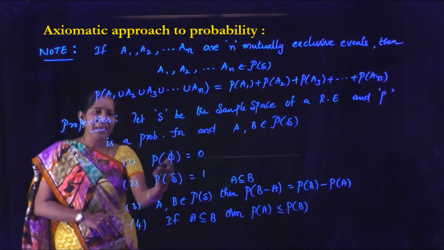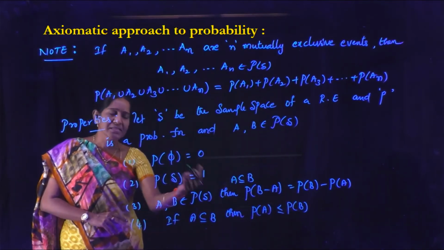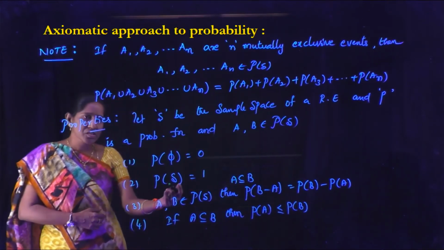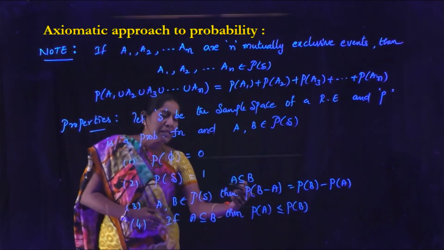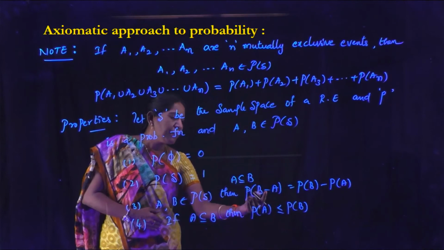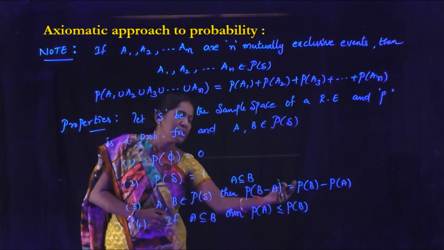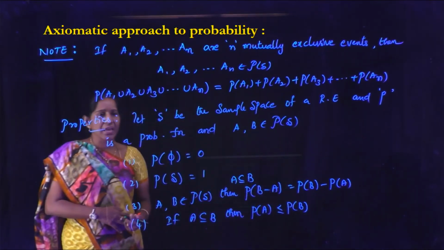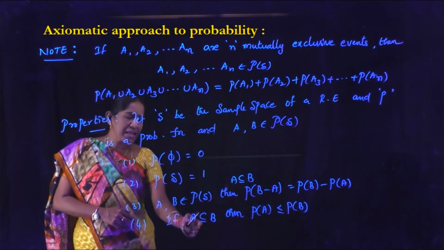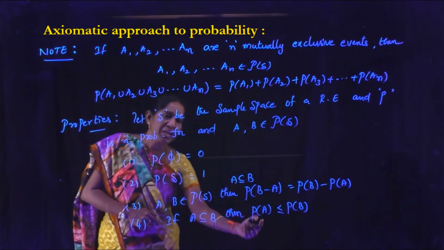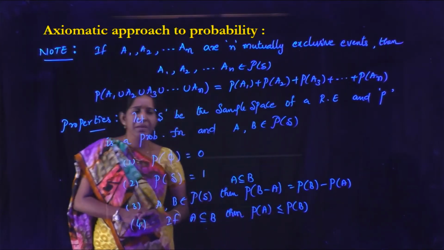P of pi is 0, P of S is 1. If A, B belong to P of S, and A is contained in B, then P of B minus A is P of B minus P of A, and one more, if A is contained in B, P of A is less than or equal to P of B.